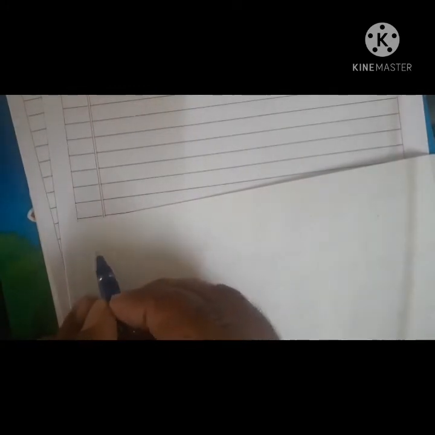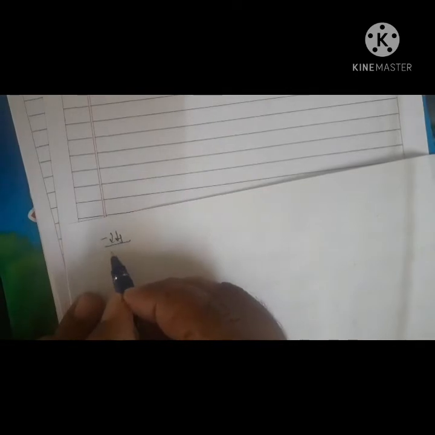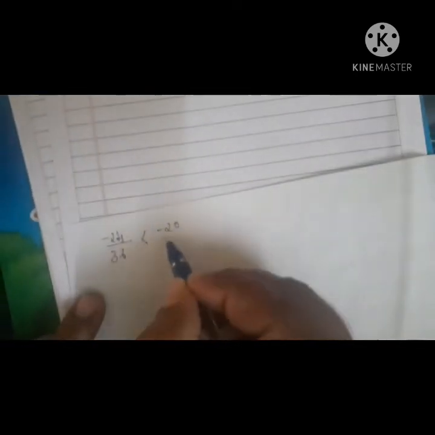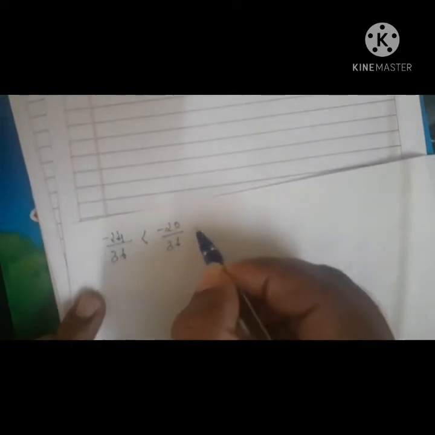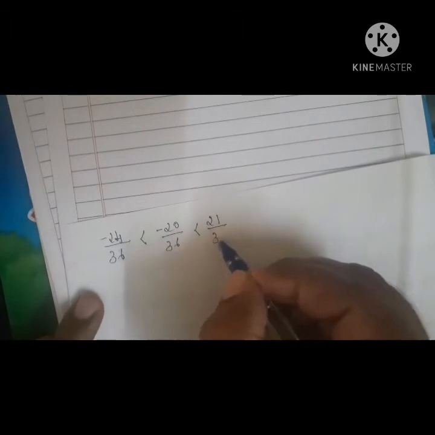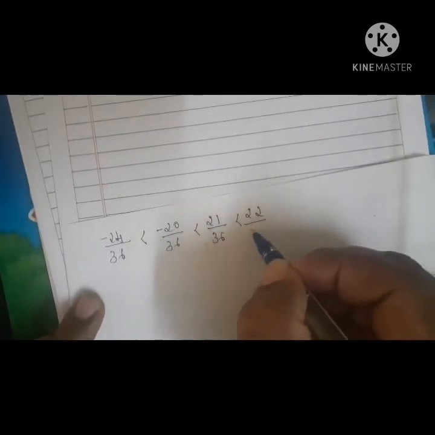Now arrange the fractions in ascending order. You know ascending order means from small number to big number. Then it becomes minus 24 by 36 is less than minus 20 by 36, which is less than 21 by 36, which is less than 22 by 36.